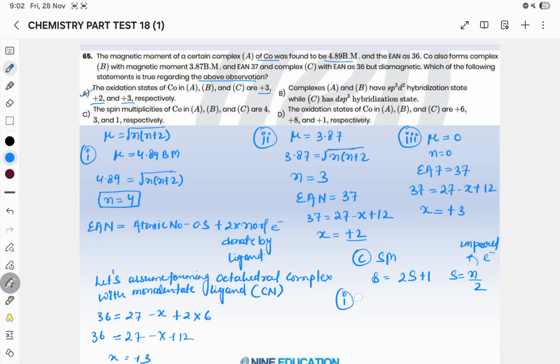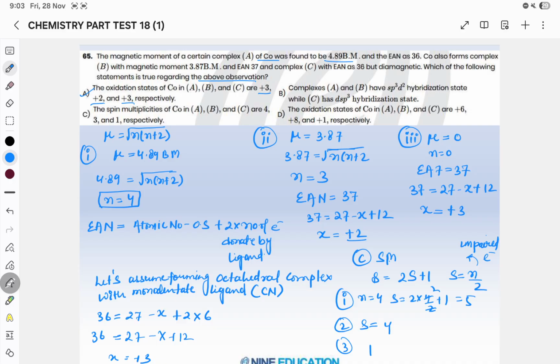So in the first case n is equal to 4. So spin multiplicity will be how much? 2 into 4 by 2 plus 1, 2 2 is 4, so it will be 5. In the second case, what will be your spin multiplicity? 4. In the third case, it will be 1. So it should be 5 4 1, but here it is 4 3 1. So C is also incorrect.